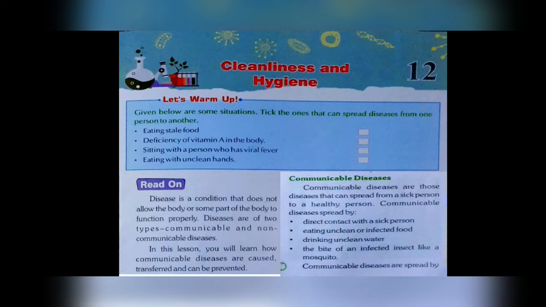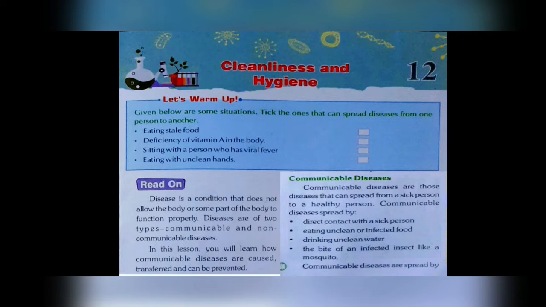Right? So, communicable diseases first. Communicable diseases are those diseases that can spread from a sick person to a healthy person. One person who is sick, if we are touching him or her, if we are eating in the same plate, if we are drinking in the same glass, this is how we are spreading the disease from one sick person to a healthy person. Direct contact with a sick person. If we have a direct contact with a sick person, the communicable disease will come into our body.